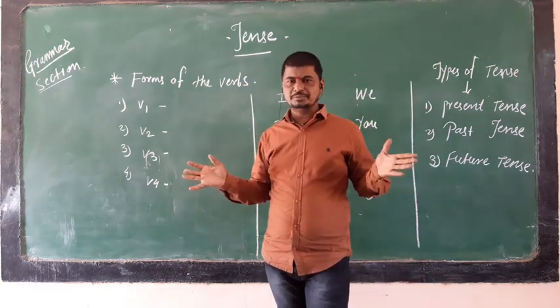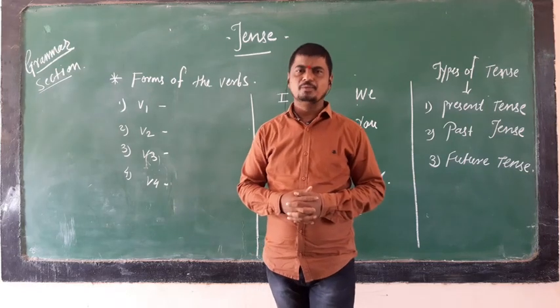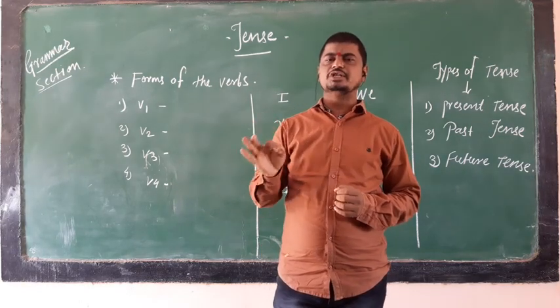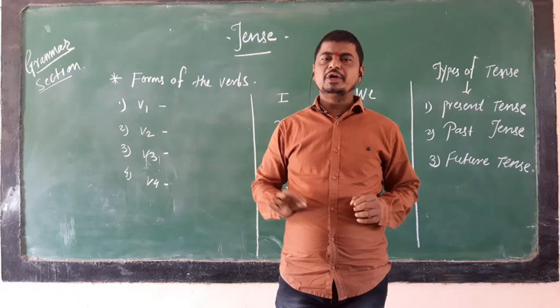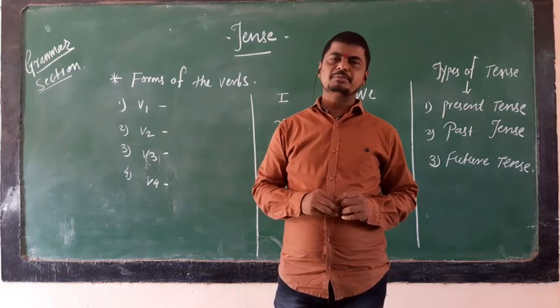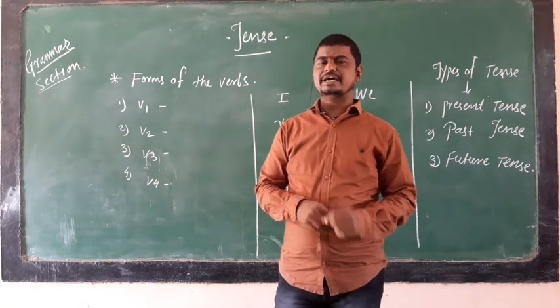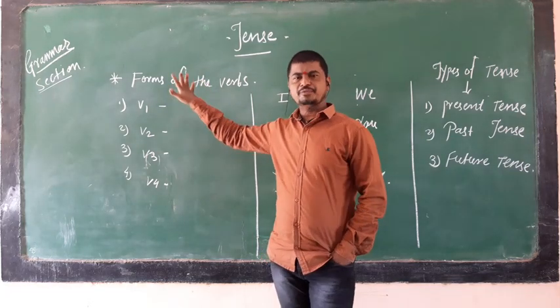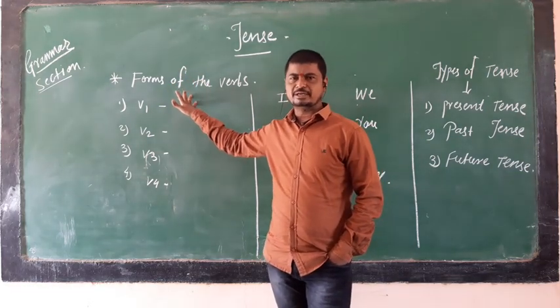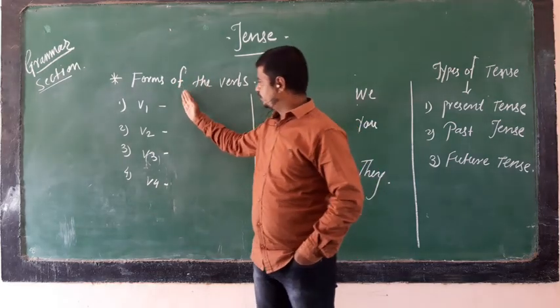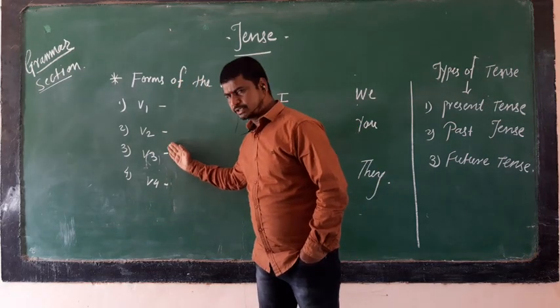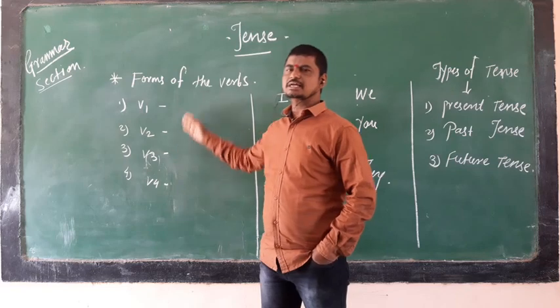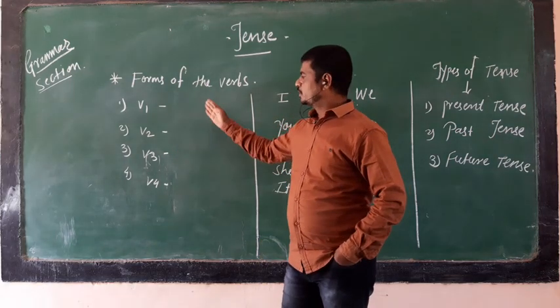Everybody knows what is meant by a verb. A verb means an action word. I am not going to throw light on the types of verbs, but on the forms of the verbs. You know the forms of the verb: V1, V2, V3, and V4. These are the four forms of the verb.